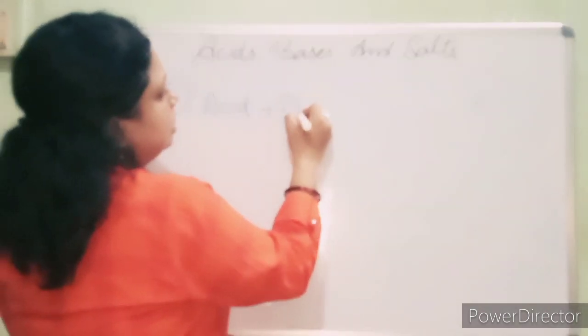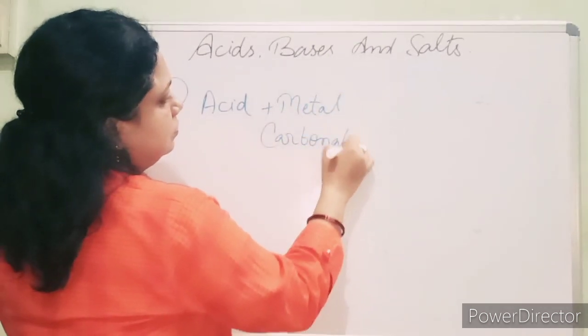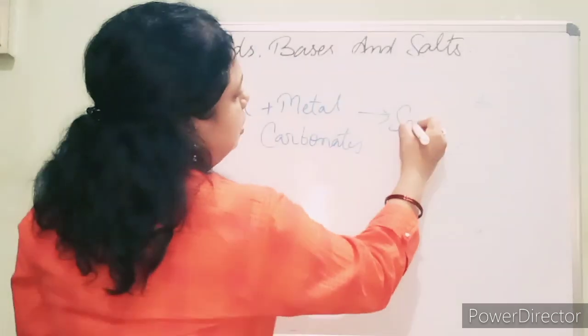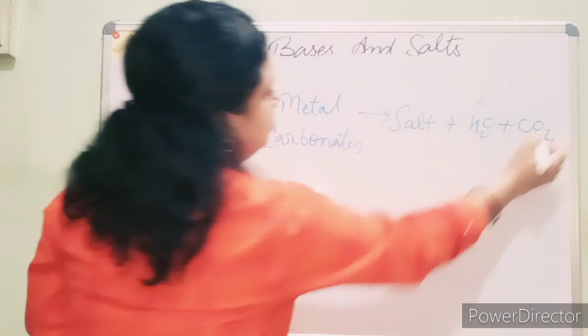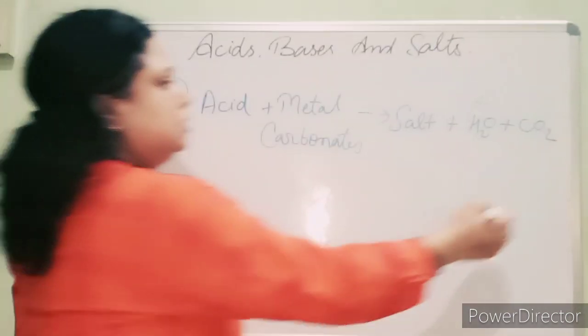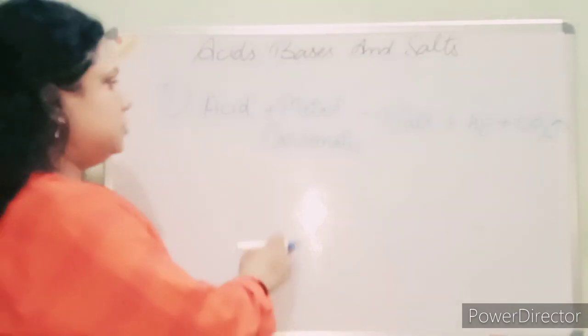reacts with metal carbonates, it forms salt plus H2O plus CO2. Clear? It forms salt plus water plus CO2.